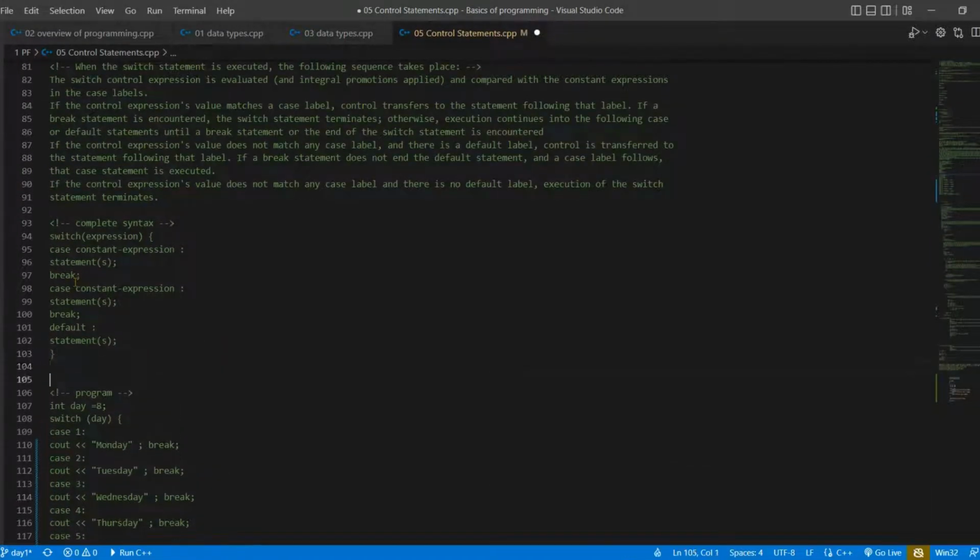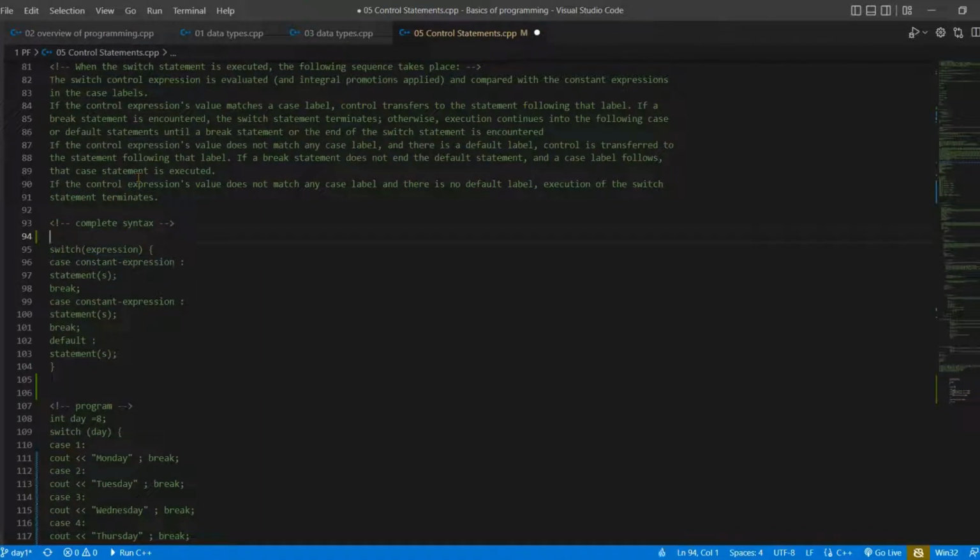Let me discuss the syntax first. Here is the switch keyword and the expression. The expression can be anything. For example, you write int a is equal to 10, and in this expression you pass a.